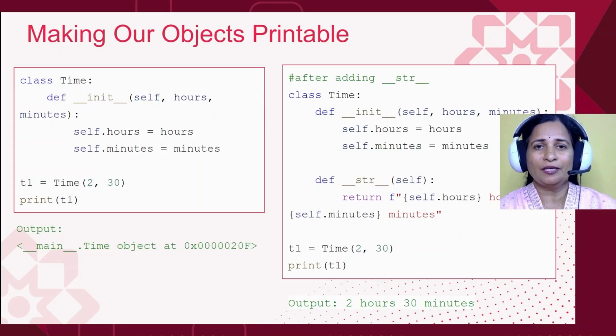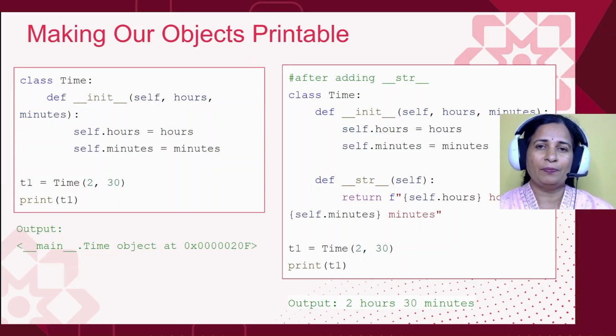We cannot make out the meaning of that. But when we print numbers or strings or lists or any other built-in types, the user gets to see the output on the screen, isn't it?